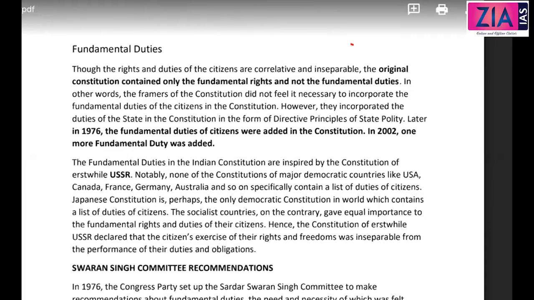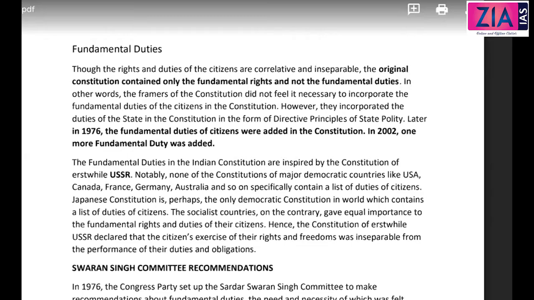So now, see, after this fundamental duties, what I'll do is I'll start with president and vice president, and then we will move on to emergency, and then parliament and state legislature, and like that we will move. So that is the reason why today I don't want to start a fresh topic. So I was expecting that I can cover this along with directive principles, but that day we took a lot of time. So that is the reason why I'm taking few minutes here, maybe 20, 25 or maximum 30 minutes.